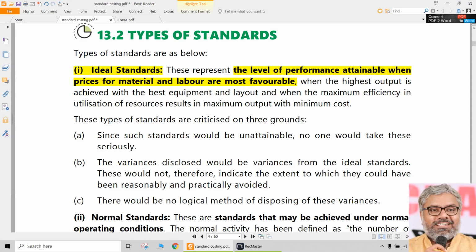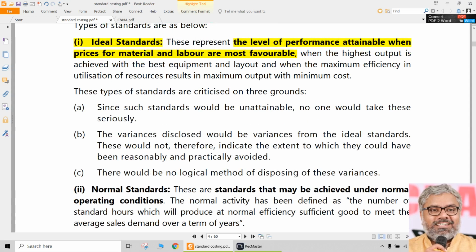So they would have tested that bike in such conditions which probably in the world never exist. Only in those ideal conditions, fantastic road, smooth, no traffic, at the same speed if you are going, then it would have given 84 kilometers per liter, that too maybe only once. That is the maximum they could achieve. But they will publish it as if it is real. But actually when we buy and use the bike, maybe it will give us only 60 or 65 kilometers, that also if we are lucky. Because that 84, whatever number of kilometers of mileage they publish, is not practical. It is purely ideal. So those are unattainable.